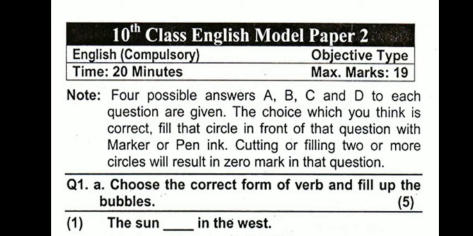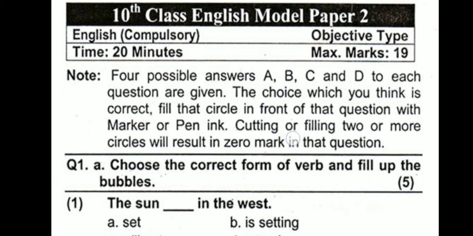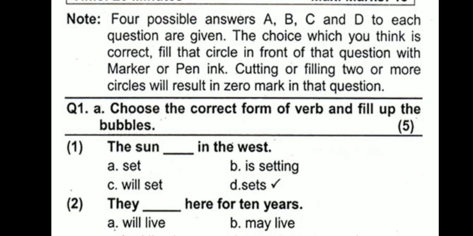We have finished one model paper, the objective and the subjective, and today we are going to start the second model paper of class 10th English. As we know, the total time available is 20 minutes and the total marks are 19. This is objective type and 4 options are given, and out of these 4 you have to choose the correct option and fill the bubble sheet.